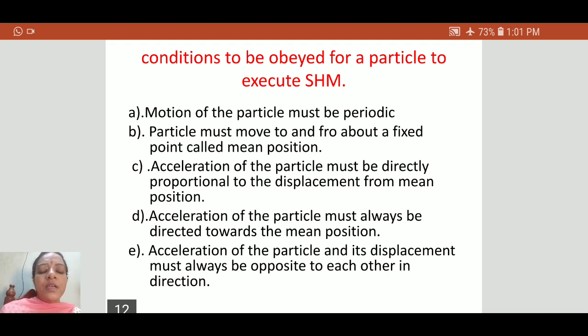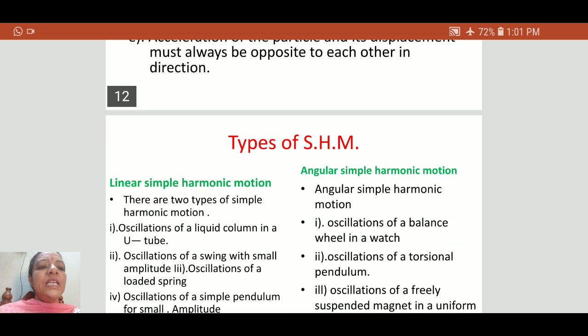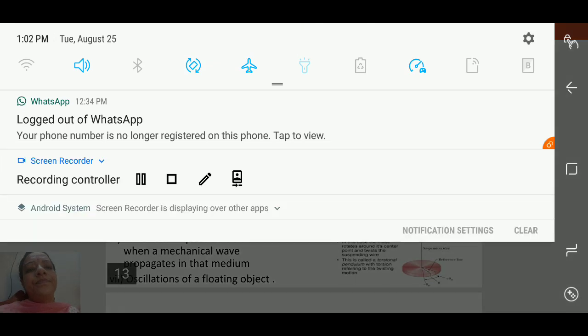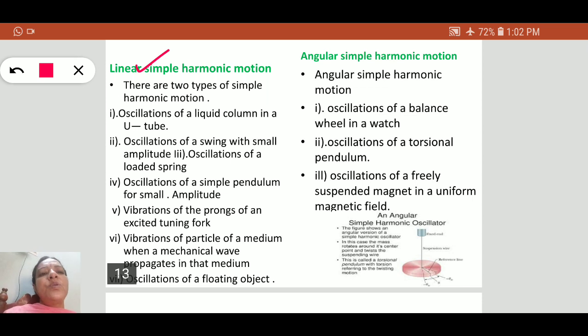A torsion pendulum is also an oscillator, like this. Next, depending upon the movement of the oscillator, we can differentiate simple harmonic motion into two types: linear simple harmonic motion, and another one is angular simple harmonic motion.